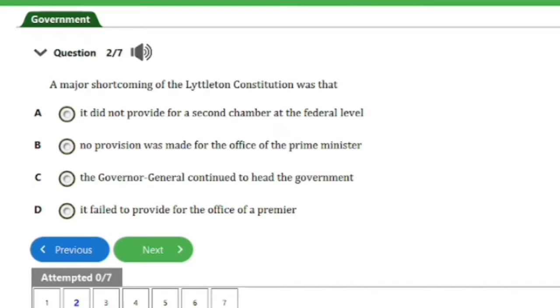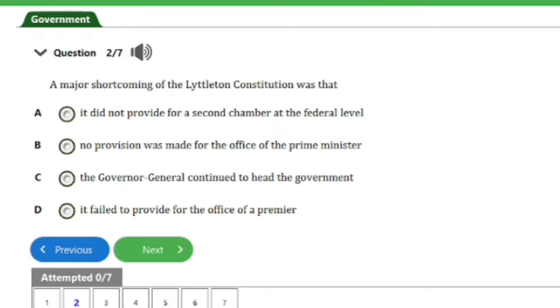So question number 2 here says, a major shortcoming of the Lyttelton Constitution was that A. it did not provide for a second chamber at the federal level. B. no provision was made for the office of the Prime Minister.